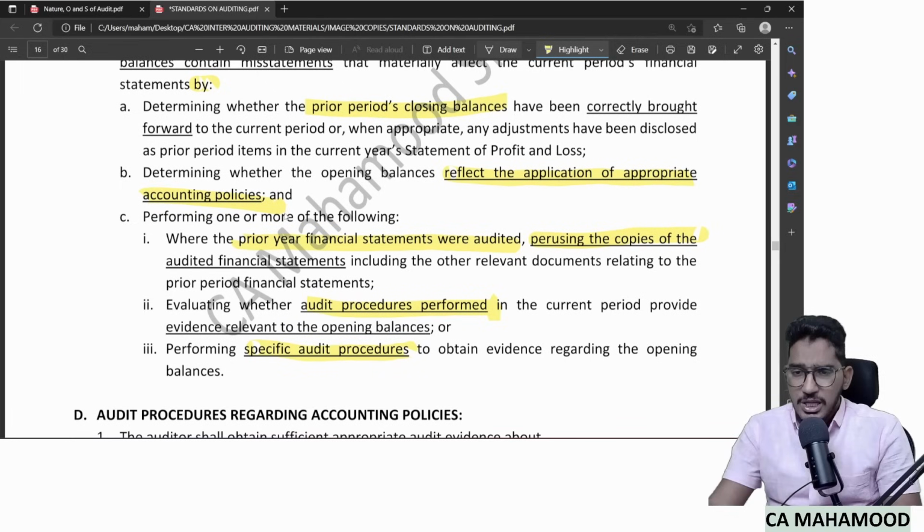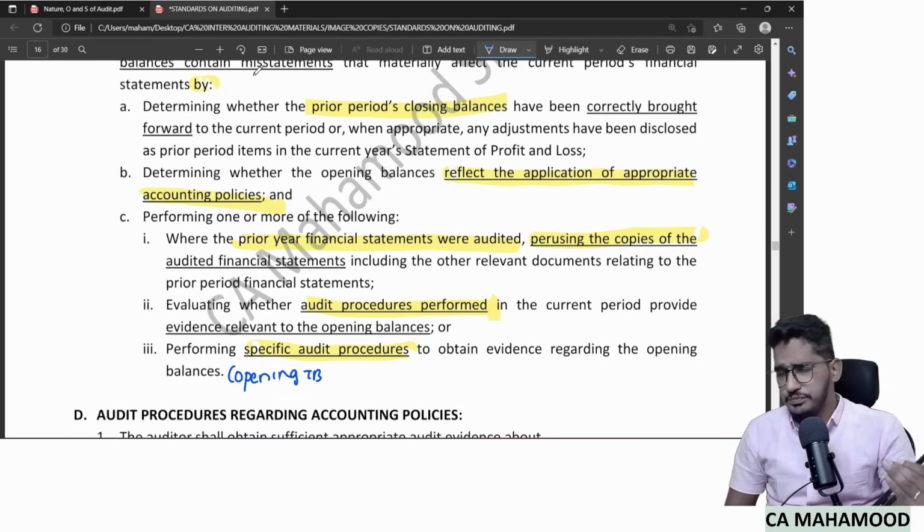What is a specific audit procedure here? I will ask the client to give me the opening trial balance. From accounting software like Tally, etc., there will be an option to download the opening trial balance. You can download the opening trial balance from the company's accounting software without any issue. So I will download it.